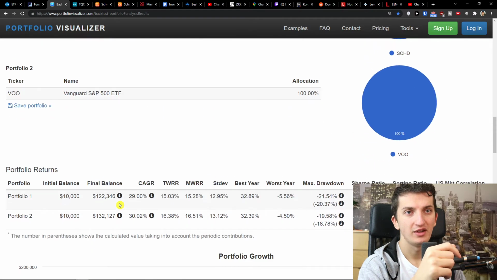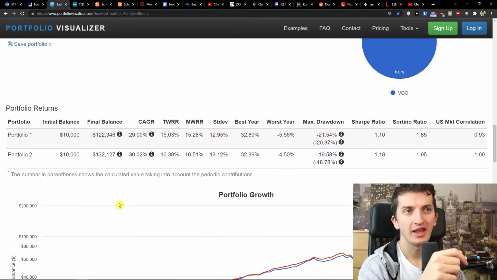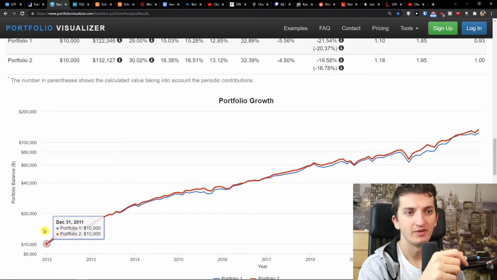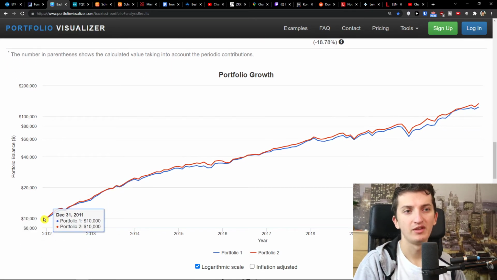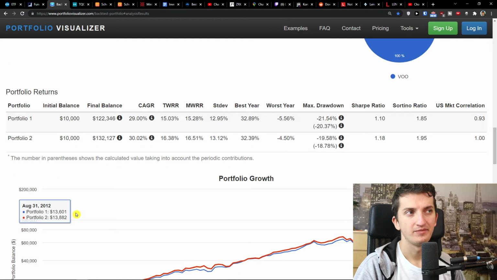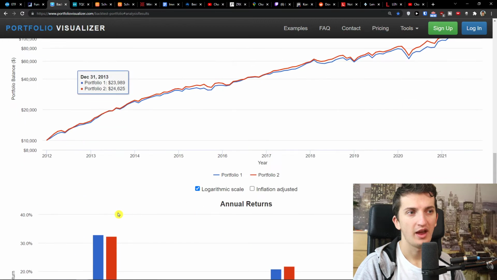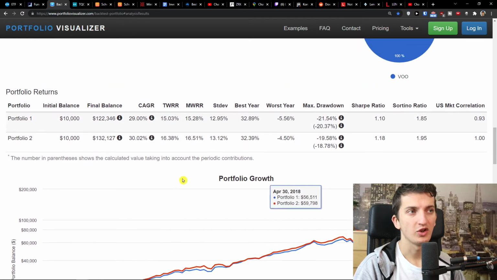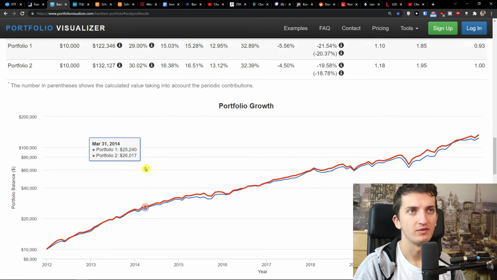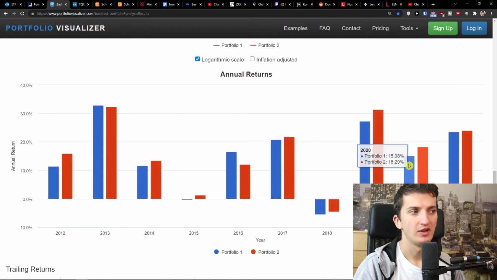You can clearly see that VOO made $10,000 more compared to SCHD. And you can see clearly that it was outperforming. When we look at the performance here, many times it was really close. 2020 was good growth, also 2019.